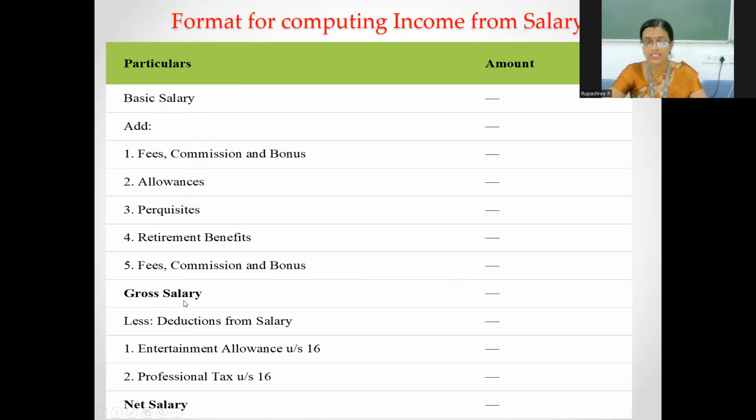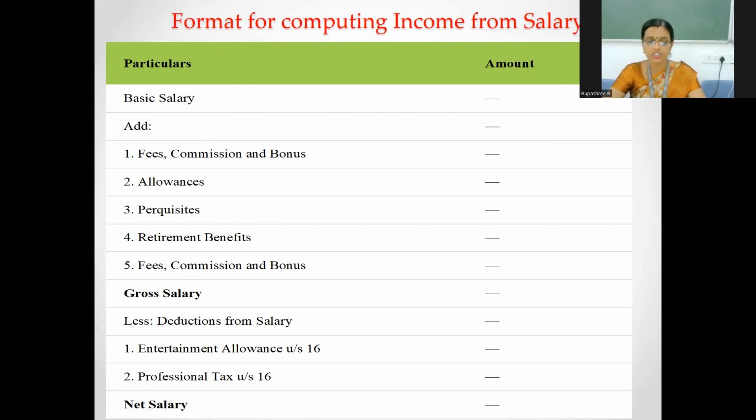Why do I call this gross salary? Because I have not yet given any deductions. Therefore, I call this gross salary. After I arrive at gross salary, we give deductions under income from salary under section 16. As per section 16 of the Income Tax Act 1961, there are two major deductions available.